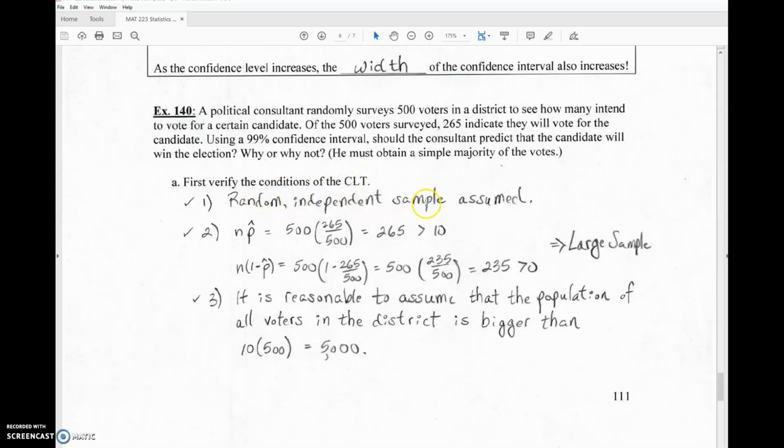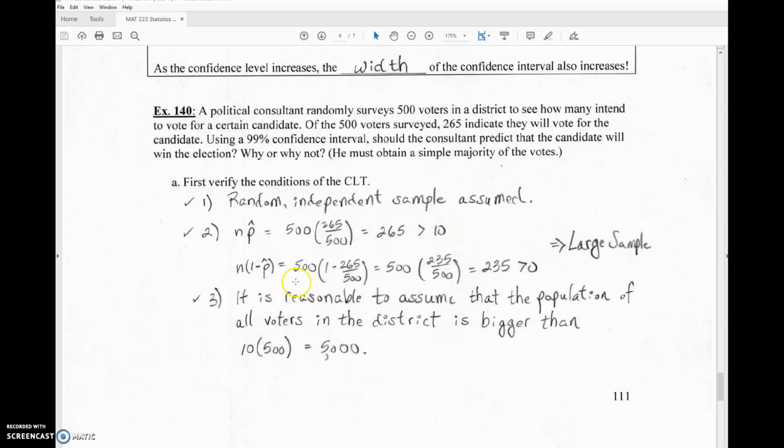One, a random and independent sample is assumed, of course. Then we have to have a large enough sample, so we need the number of successes, or the number of people who said they were going to vote for the candidate, which would be n times p hat. So p hat is 265 over 500. But if I know exactly how many said yes, I don't need this formula because I know it's 265, certainly bigger than 10.